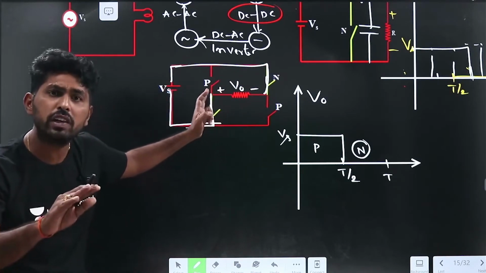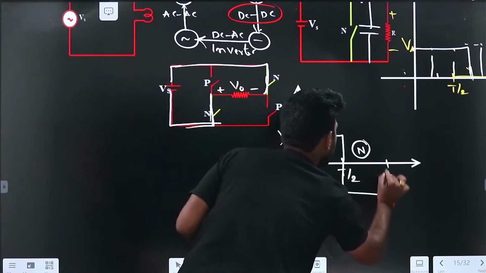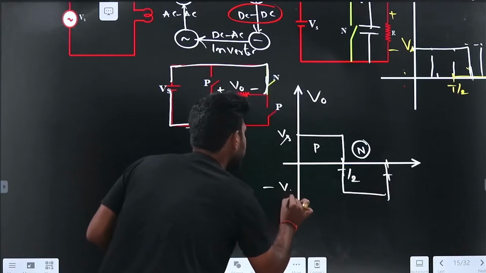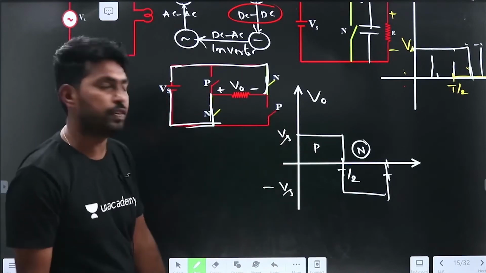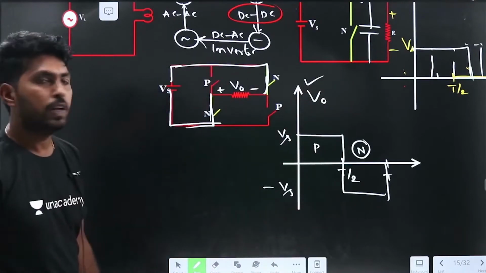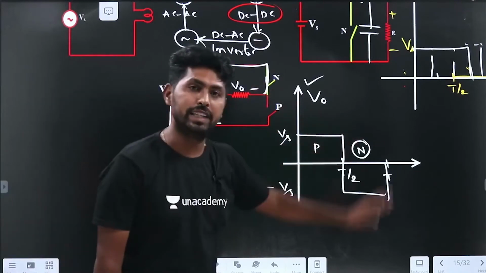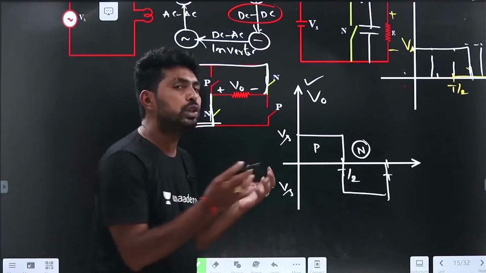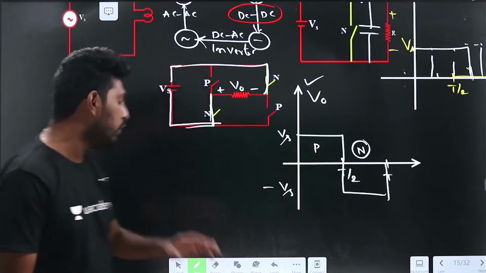So V naught equal to minus Vs. It is simple KVL. So is it an AC waveform or not? It is an AC square waveform, right? So the output voltage of the inverter will be like this. Now we are converting input DC into output AC. If you can control the pulse width, by modulation, we can control the output voltage also. That we will discuss later.